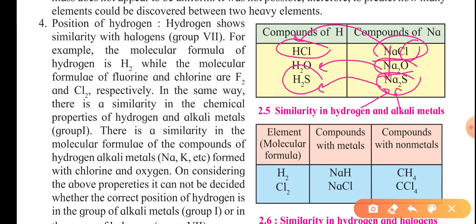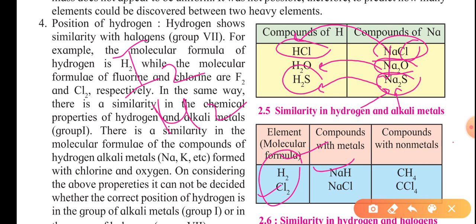But it also shows similarities with the halogens. Usually halogens form I2, iodine, and Cl2. In the same way hydrogen forms H2, like Cl2. When it forms a bond with metals, it gives NaH.